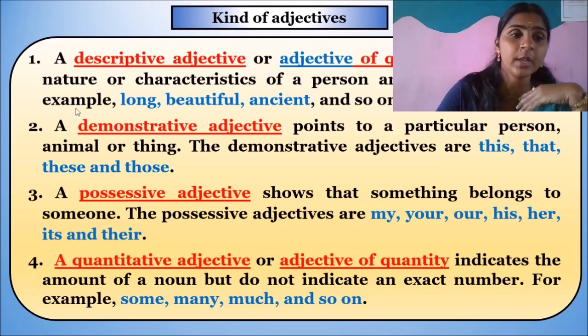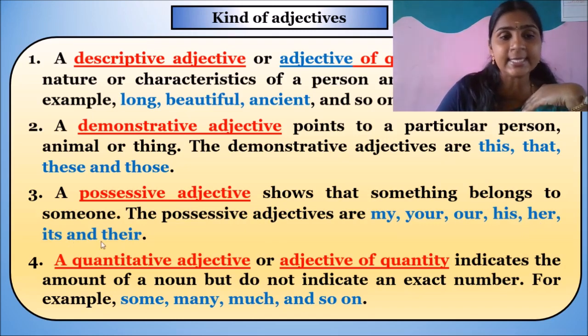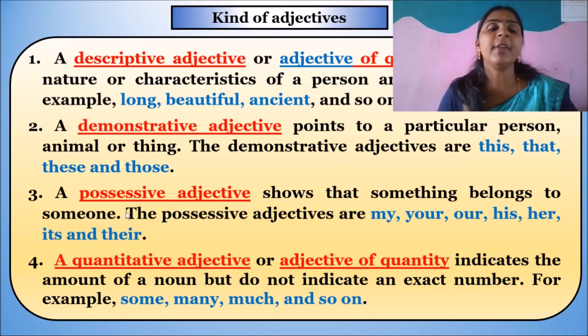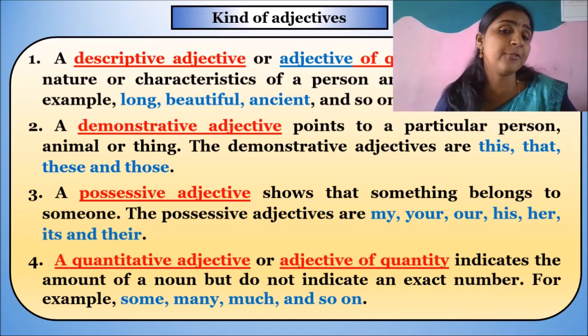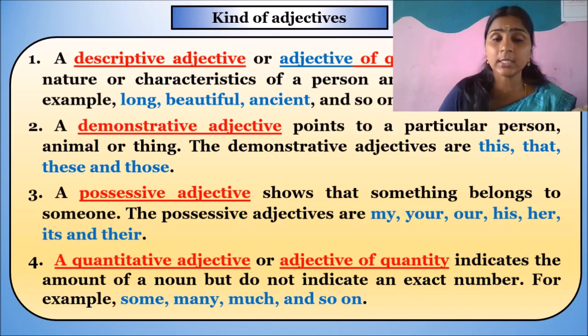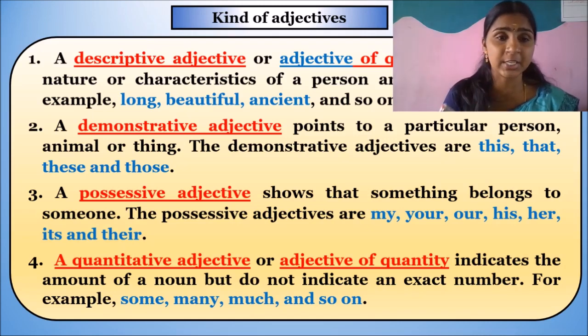Next, a possessive adjective shows that something belongs to someone. The possessive adjectives are my, your, our, his, her, its and their. If we want to talk about the ownership of something which belongs to someone, those words are called possessive adjectives. This pen belongs to me. So I am showing my ownership towards this pen. So this is a possessive adjective.